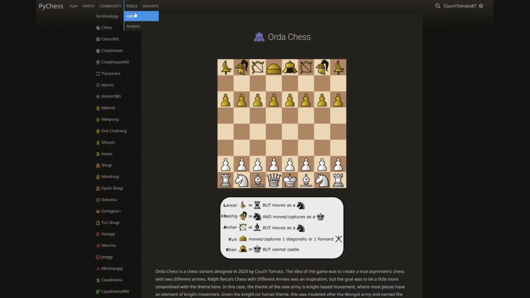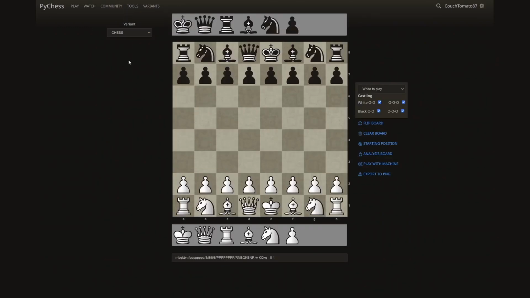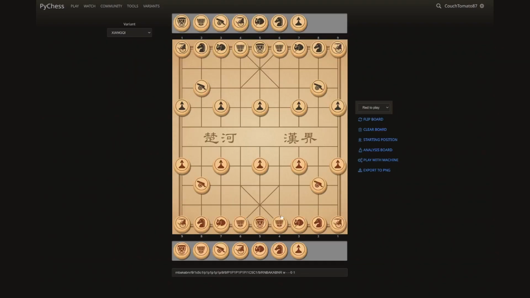The next 2 big pages I wanted to look at are the editor. And so the editor allows you to custom make a position. So let's go to Xiangqi, for example, and I can just move things to wherever I want. You could add in a whole bunch of new pieces if you like to create some crazy positions.